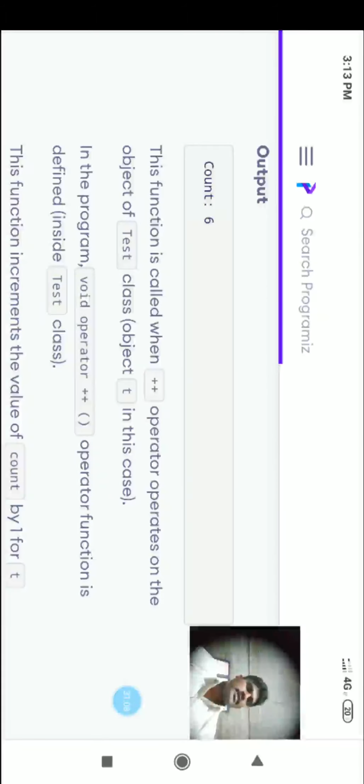This function is called when the plus plus operator operates on the object of the test class, object t in this case. So when the plus plus operator operates on the class object t, its function is called.